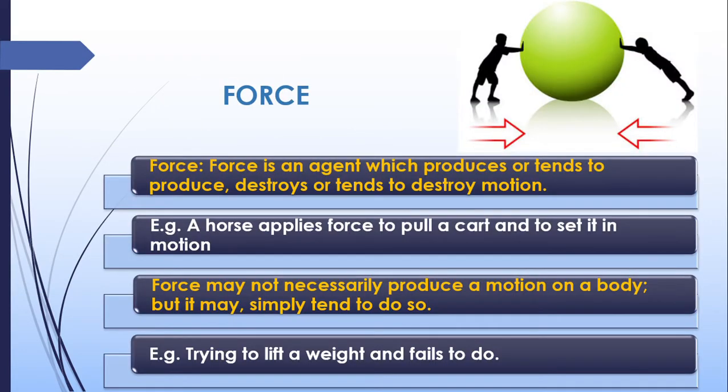First, we will see force. Force is a very important thing regarding engineering mechanics, because force is that which causes motion, which can retard motion, which can stop motion, and which can accelerate motion. What is a force? Force is actually an agent which produces or tends to produce, destroys or tends to destroy motion. Okay, it can produce motion, it can tend to produce motion, it can destroy and tend to destroy motion.